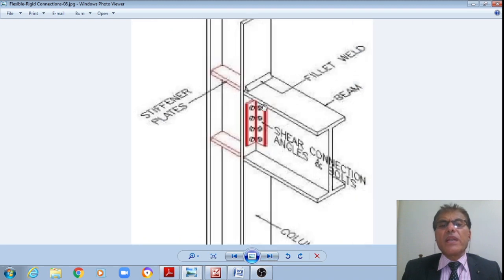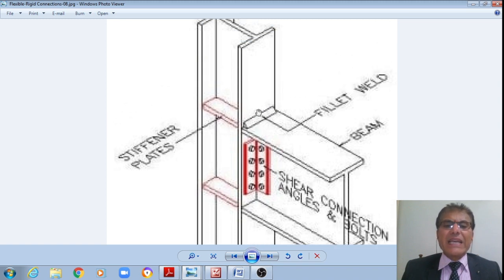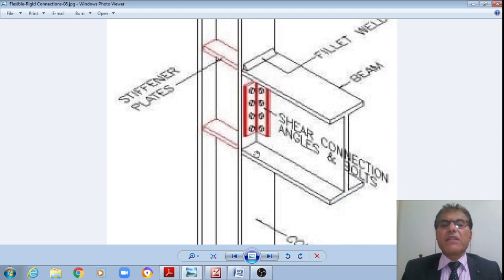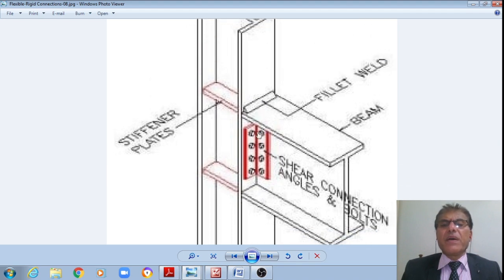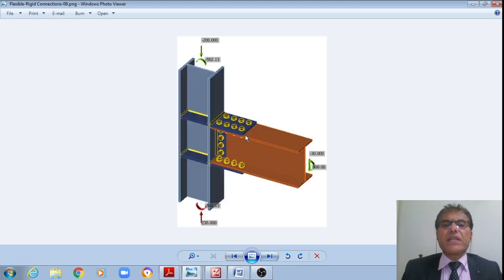Now let us see another schematic of the same. Instead of the cleat angle at the top, now I do have a fillet weld at the top, and also a fillet weld at the bottom, right? And this framing angle is there for transfer of the shear by means of angles and bolts. In the continuation of this web, I do have the stiffener plates in the compression zone as well as in the tension zone, right? This is also a rigid connection.